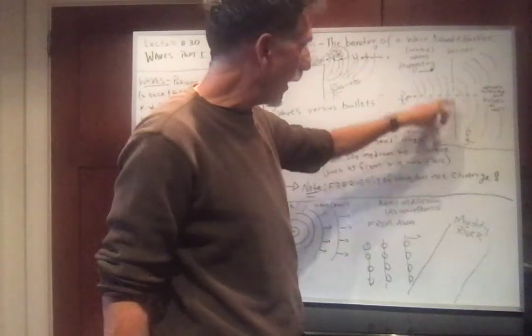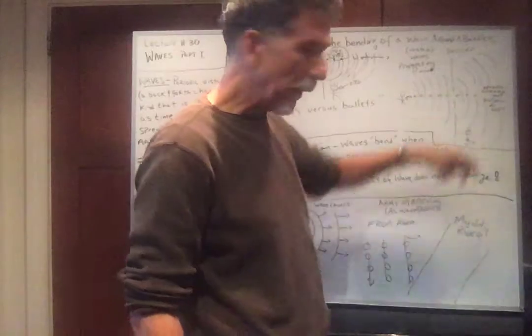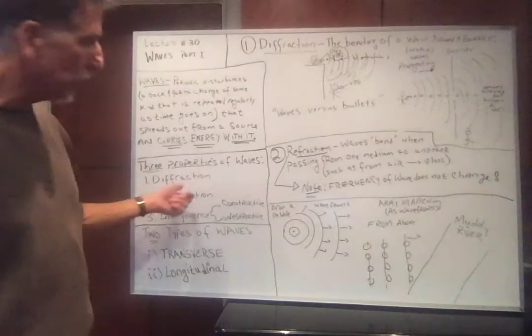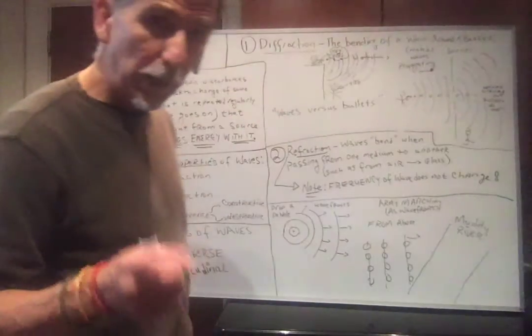And there's Vito again, and he gets hit by these waves. So the waves propagate around an obstacle. So that's diffraction. Okay? Very simple idea. Waves diffract, particles do not diffract.